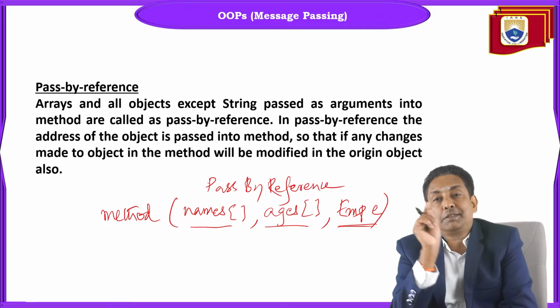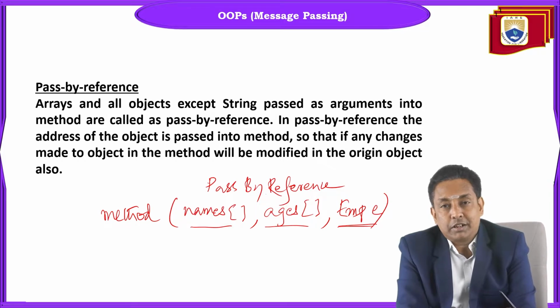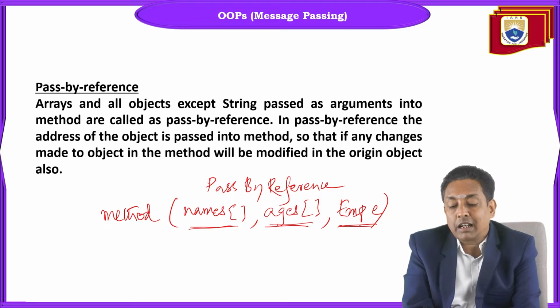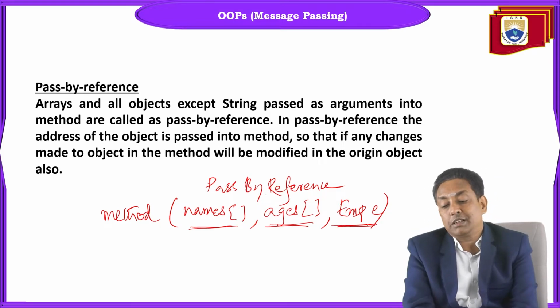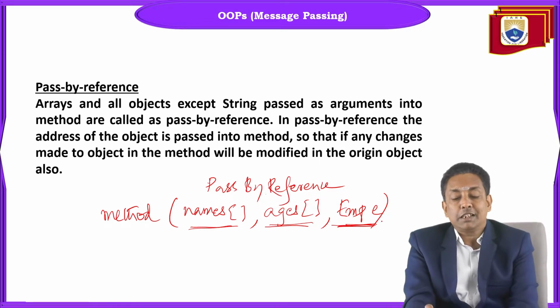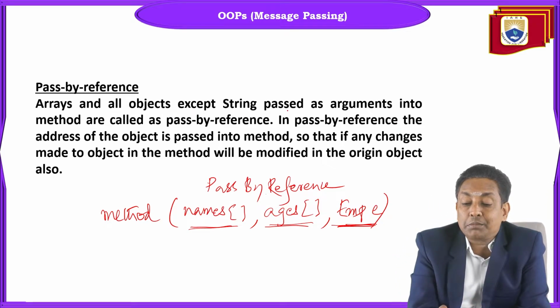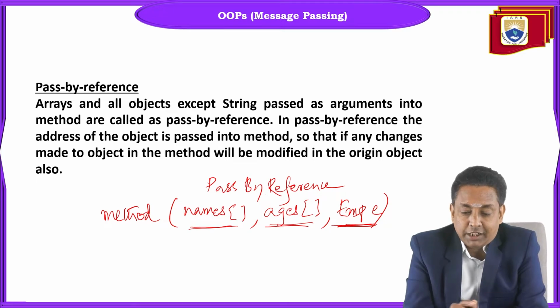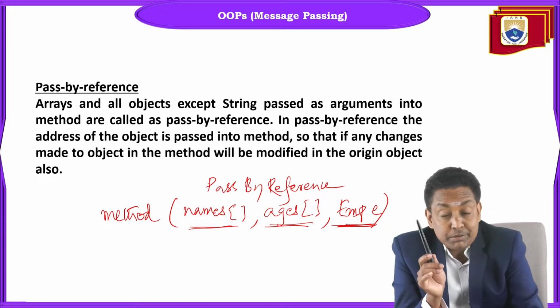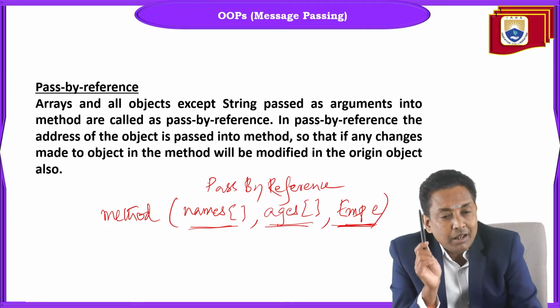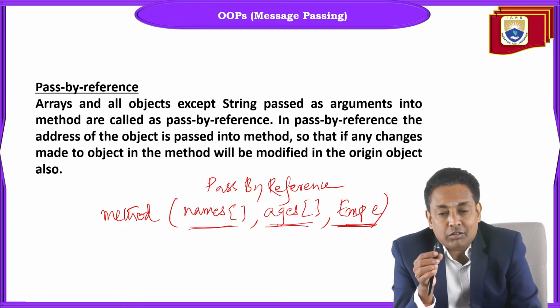Coming to the next one, pass by reference. How do you recognize that a method is pass by reference? If a method contains any arrays or class references as parameters, then such methods are treated as pass by reference. Arrays and all objects except String passed as arguments into a method are called pass by reference. String is different. String is also a class. But we'll discuss String later on.